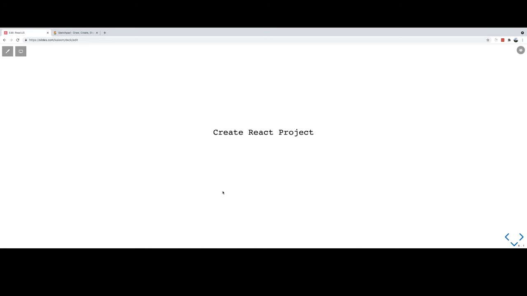When you want to work with React, you need to make a decision on how you want to create your React project. Basically, I don't call it a React project; ultimately it's a JavaScript project. There are two ways to create a React project, and this is only a one-time activity.